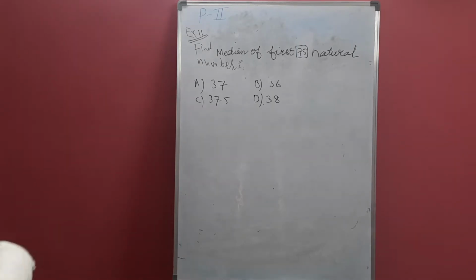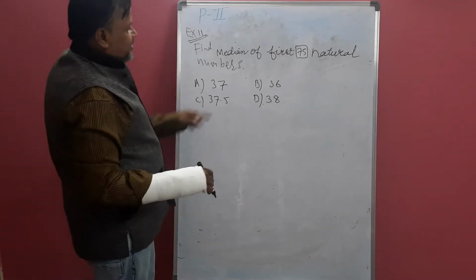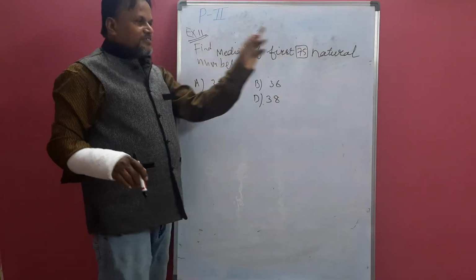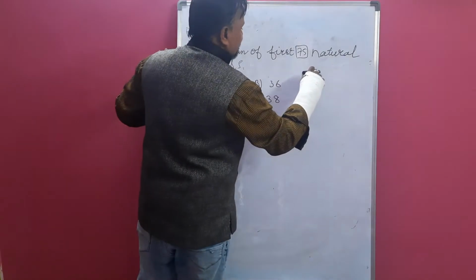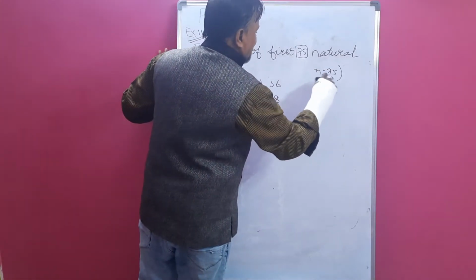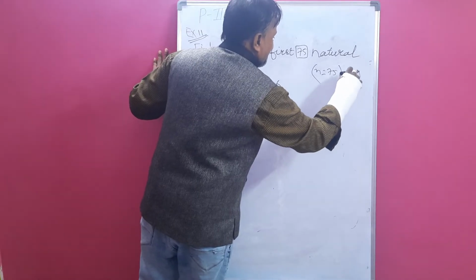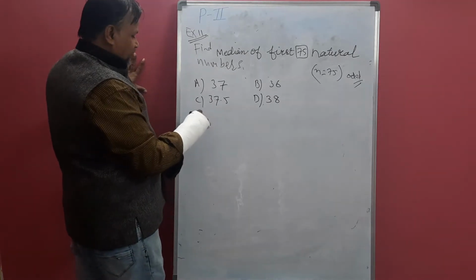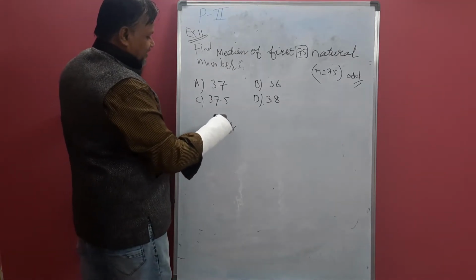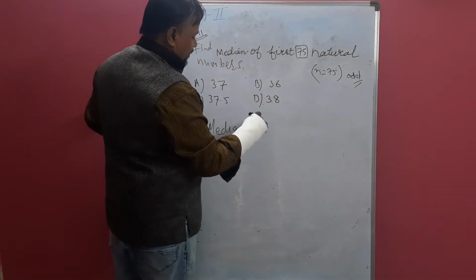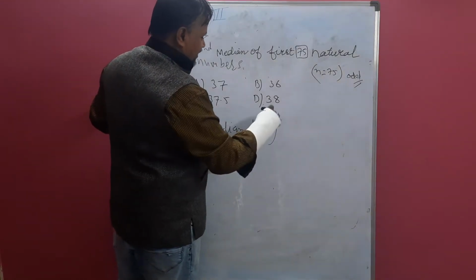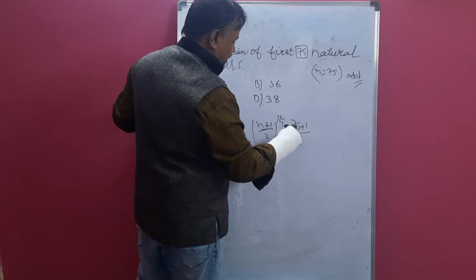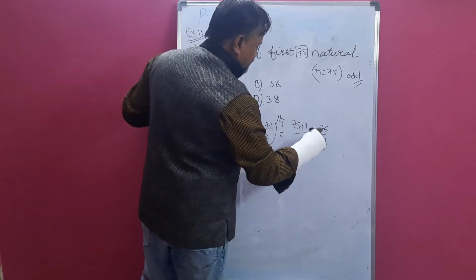Now example 11: find the median of the first 75 natural numbers. That means the numbers start from 1 to 75. The n value is nothing but 75. 75 is what? Odd. If it is odd, then one shortcut is there. Median is the (n plus 1) by 2th observation. Now n is 75, so 75 plus 1 by 2, that is 76 by 2.